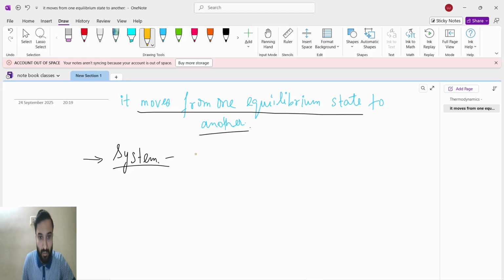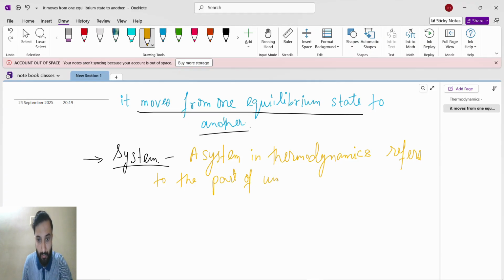A system in thermodynamics refers to the part of universe under observation, part of universe under observation. Okay, see, this is the proper definition I'm giving you. So a system in thermodynamics refers to the part of universe.